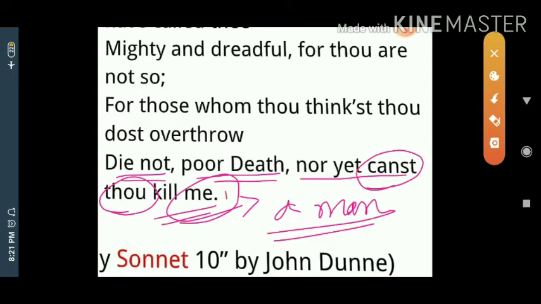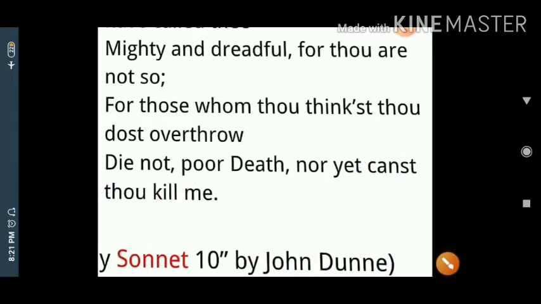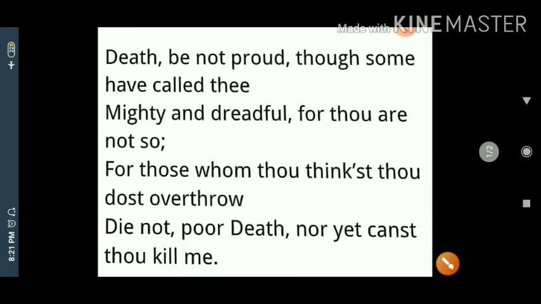Oh, poor death. This is fact. This is the poem written by John Donne. This is a small poem, but the entire poem is the best example for apostrophe. The entire poem is direct address to death.